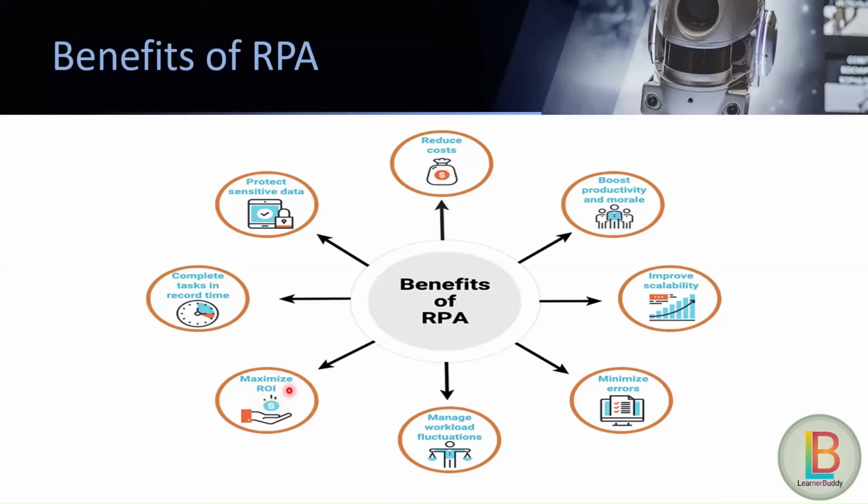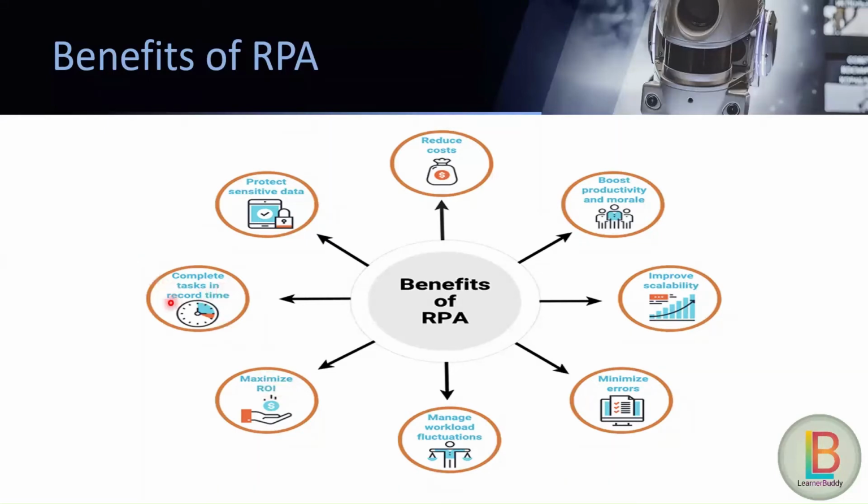Now let's suppose we are delivering the same product to our client or customer for 150 rupees only, but now the cost will be, let's suppose, that the RPA will be covered under 70 or 60 rupees. So now we will have a profit of 80 to 90 rupees. So the return on investment is higher. It is maximizing the return on investment.